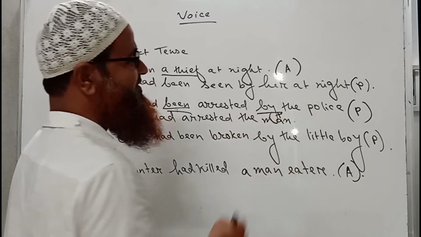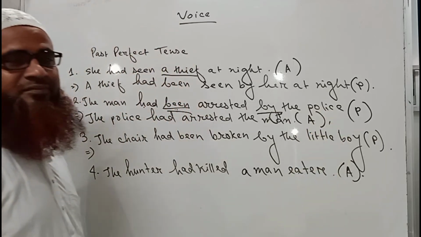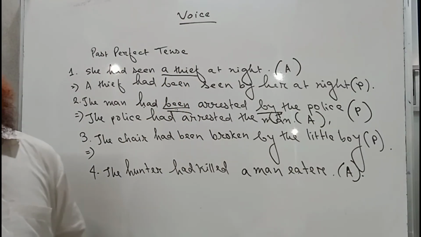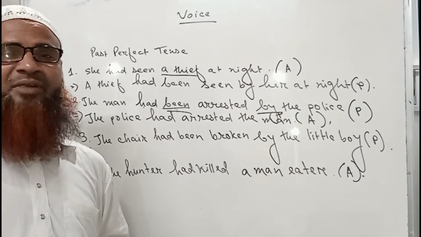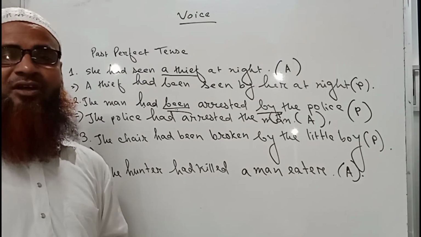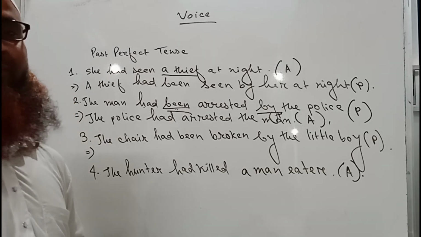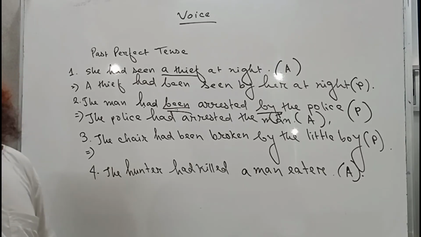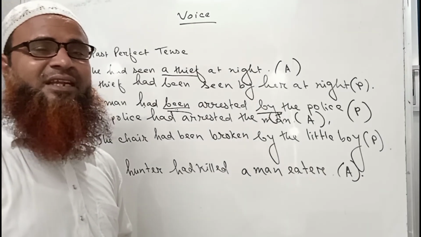Sometimes our students get difficulty to change voice regarding passive to active. But all of us or most of the students get easy to change voice from active to passive. But from passive to active, sometimes it is seen that most of the students get difficulty.